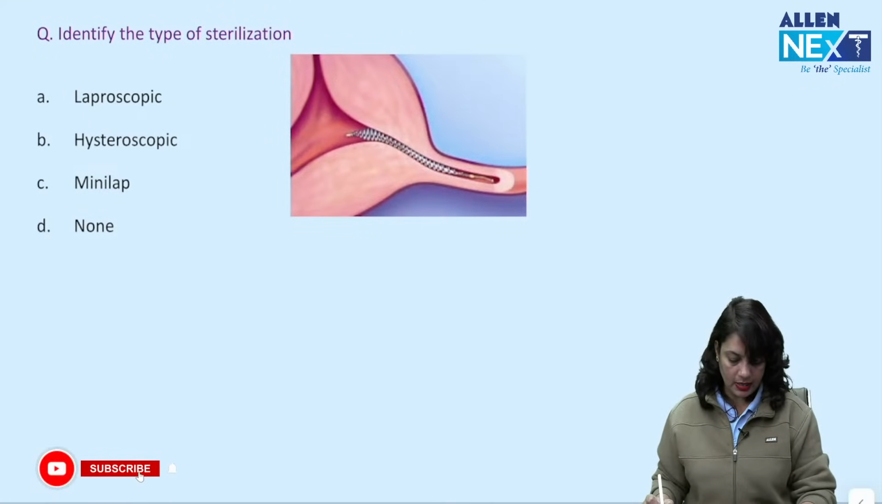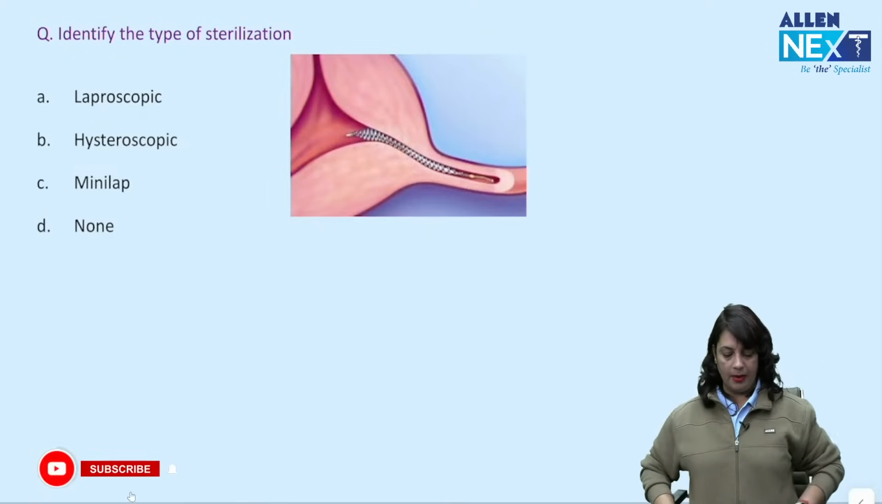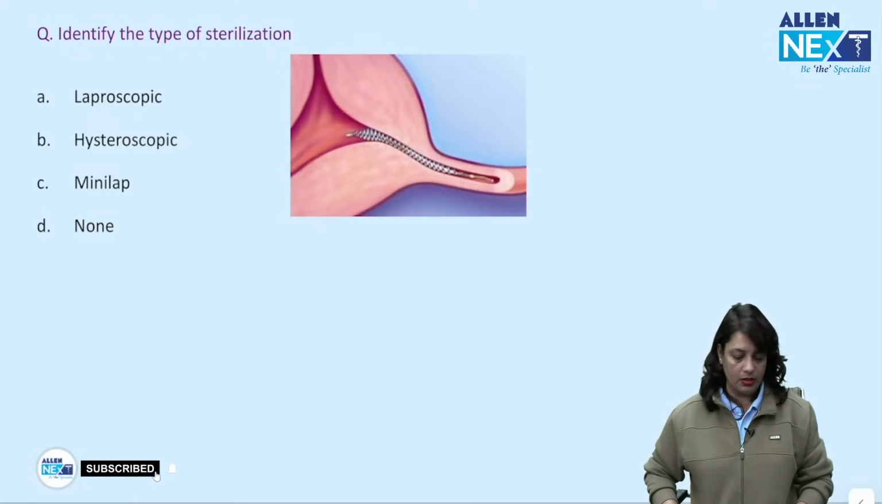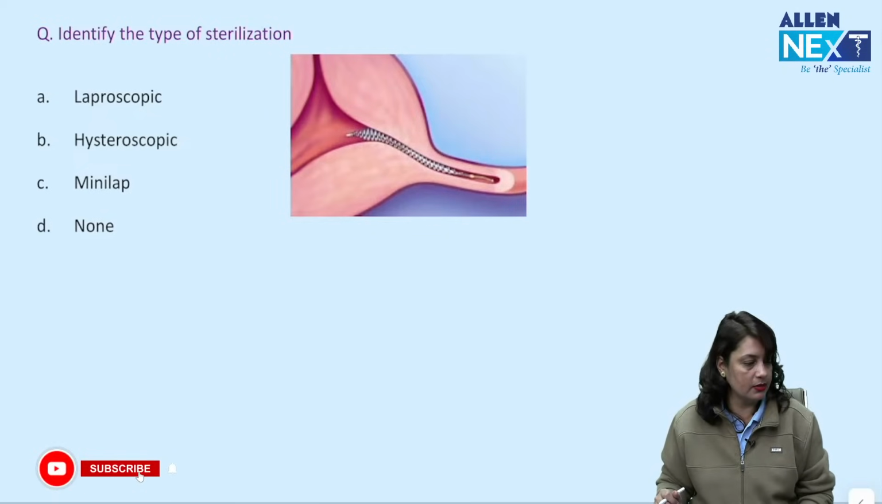Next, identify the method of sterilization. What is shown in this? Laparoscopic sterilization, hysteroscopic sterilization or mini lap? What's your answer?